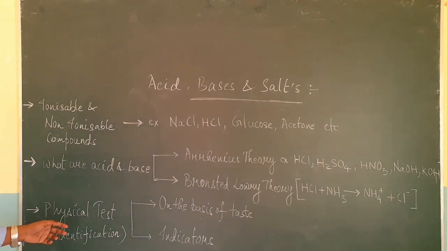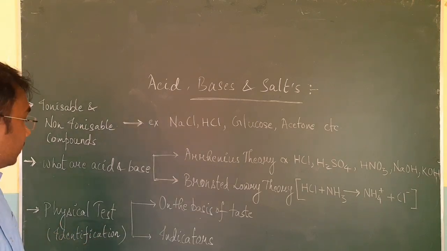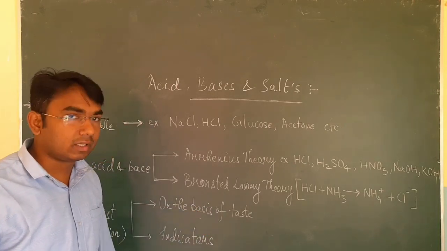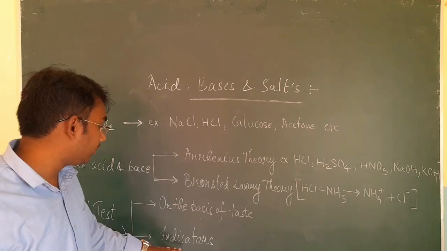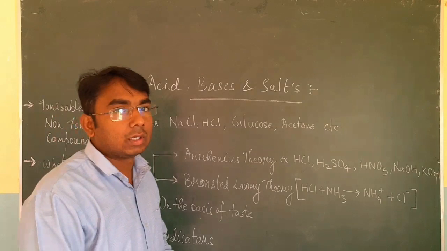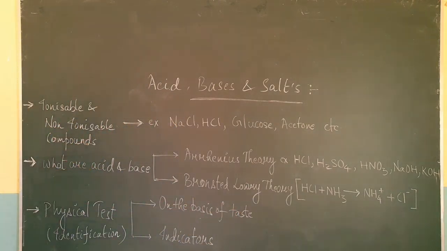After that, we will have a discussion on physical tests, that is, the identification methods of acids and bases. In that, we will discuss the test of an acid and the test of a base. Later on, we will have a discussion on indicators. So now I am going to start with the very first topic, that is ionizable and non-ionizable compounds.